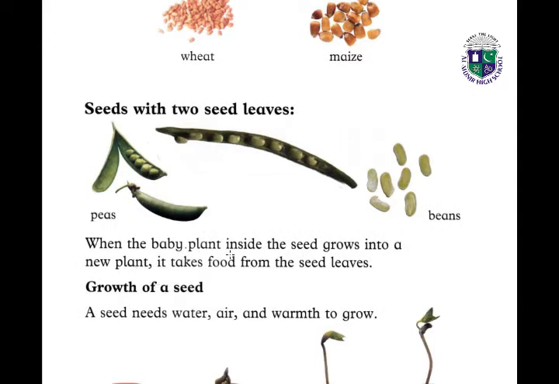When the baby plant inside the seed grows into a new plant, it takes food from the seed leaves. And we read before that the seed leaves have food in them. So the baby plant inside the seed grows into a new plant and it takes food from the seed leaves.